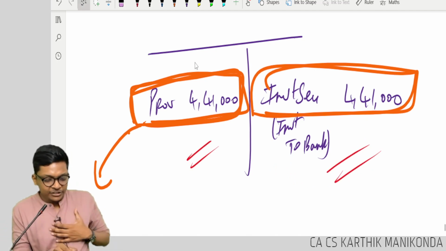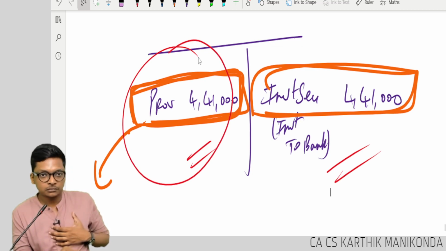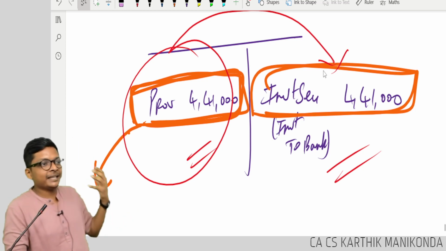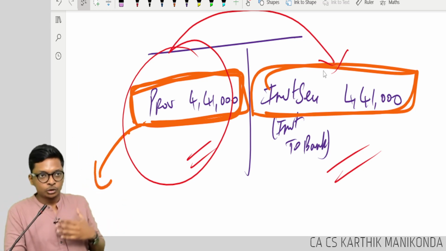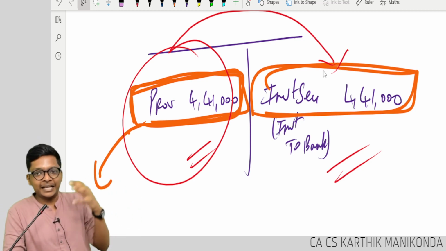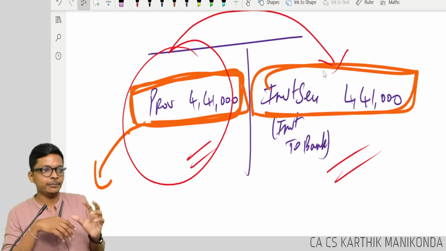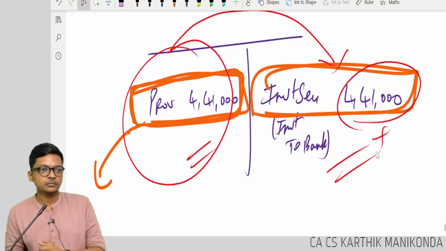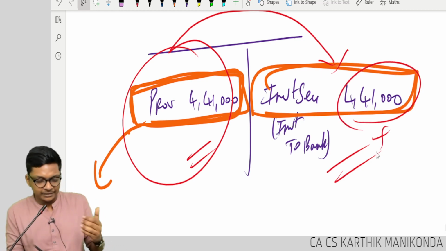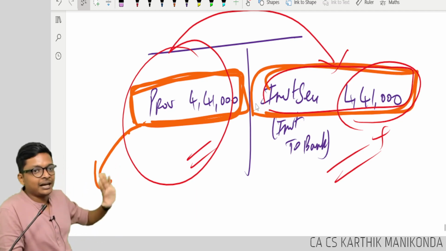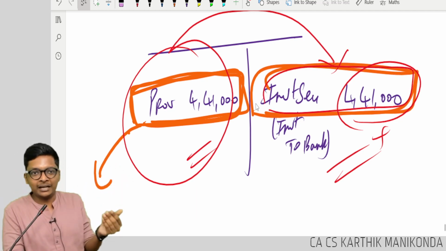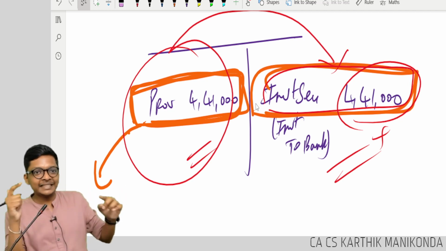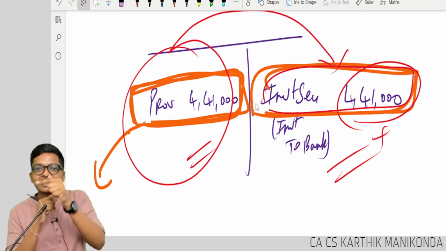No. Provision is what I have to save. But the investment value can keep going up and down based on market. Correct? So of course, the asset side and liability side may not be the same. There will be a difference. How the asset will increase? Give me an example. Asset means you can't buy car, guys, over here. I'm not giving employee car. I need to give him cash. So I will invest in securities. When he is leaving, I will sell that security, give him cash.